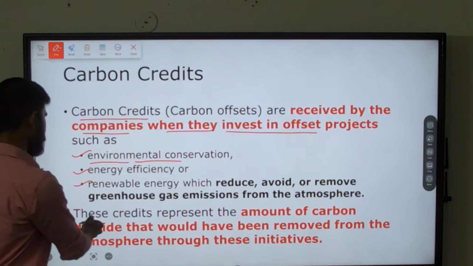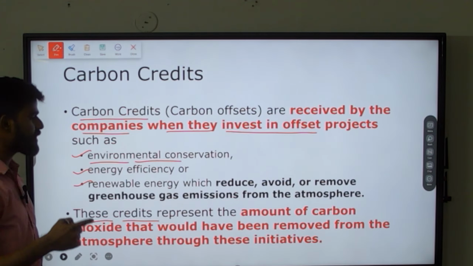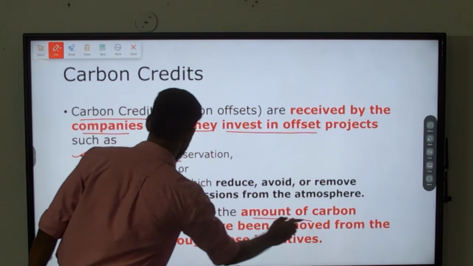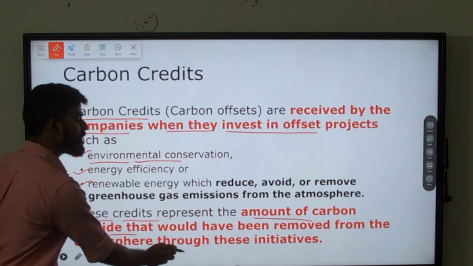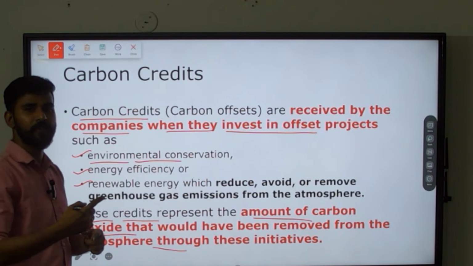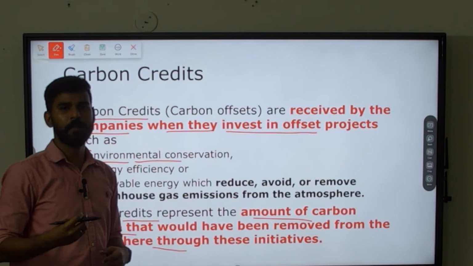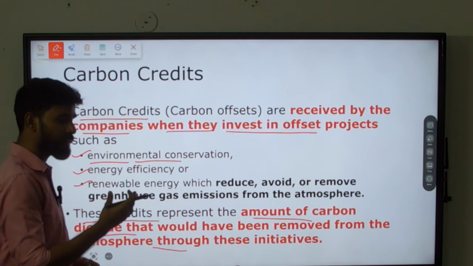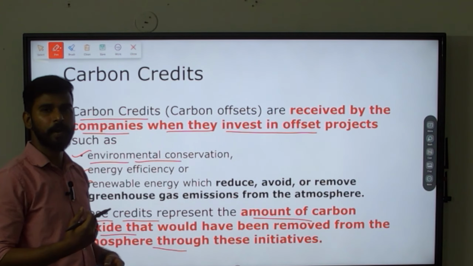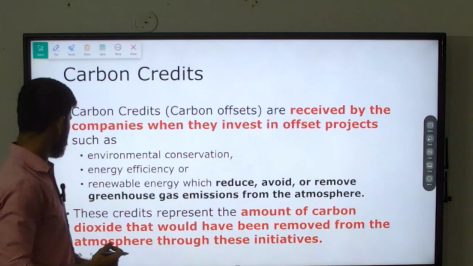And what does this credit represent? Why is it called carbon credits? Because it represents the amount of carbon dioxide that would have been removed from the atmosphere through these initiatives. When we take such initiatives, there will be a reduction in carbon dioxide emission. That is why they are called carbon credits. It represents the reduction in carbon dioxide. That is why it is named carbon credits.